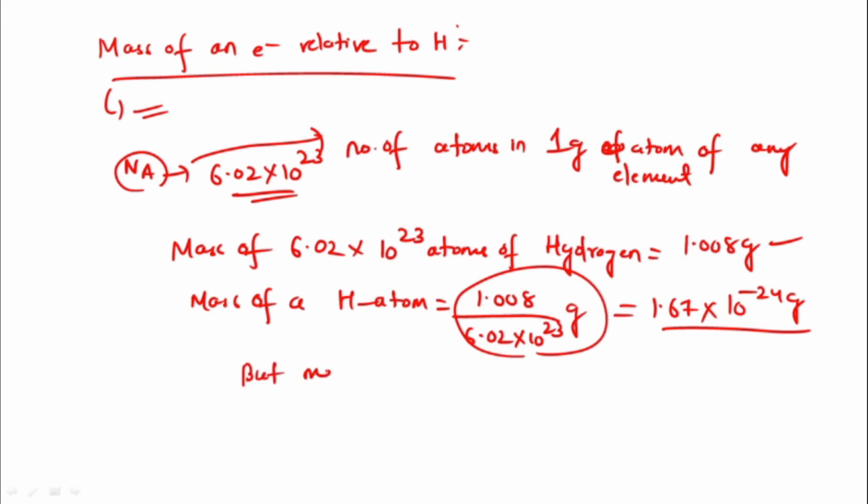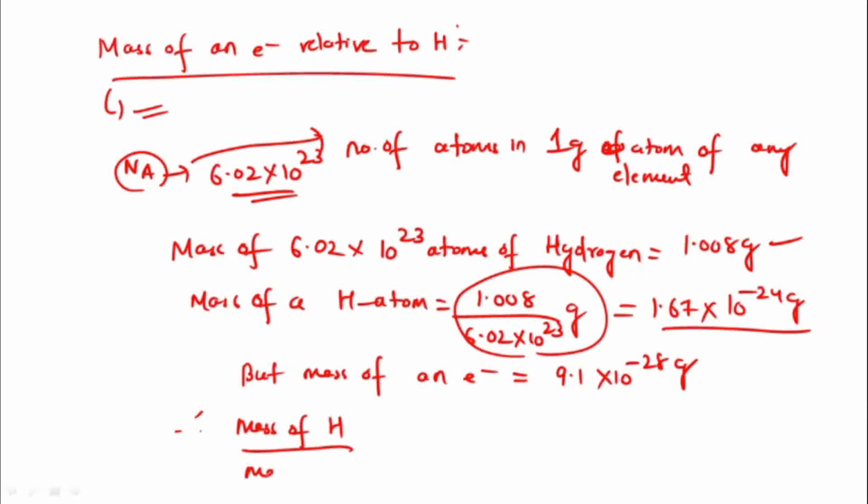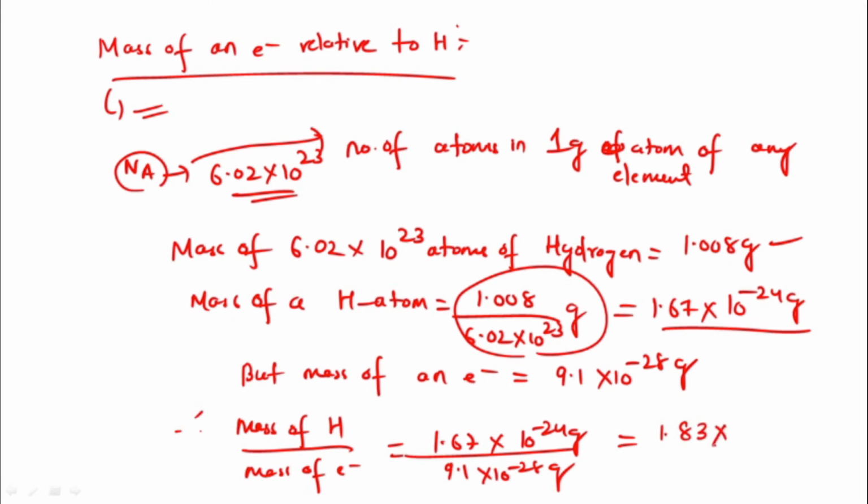But the mass of an electron is what? Electron is equal to 9.1 into 10 to the power minus 28 gram. So the mass of hydrogen divided by mass of electron is how much? 1.67 into 10 to the power minus 24 gram divided by 9.1 into 10 to the power minus 28 gram. I am getting nearly 1.83 into 10 to the power 3, equal to 1.835. This is equal to 1835.